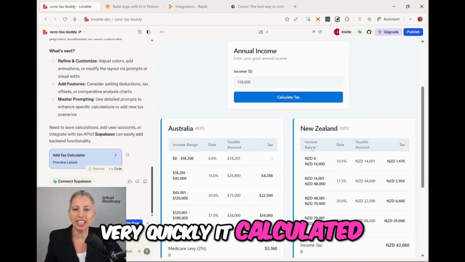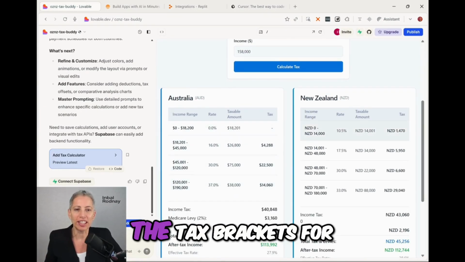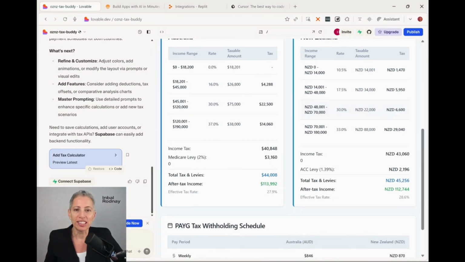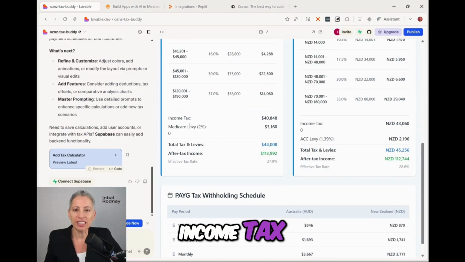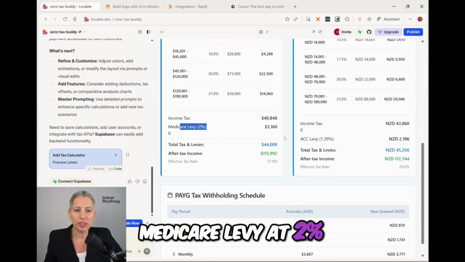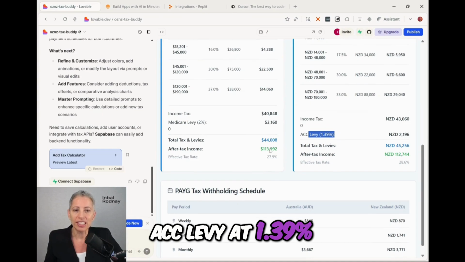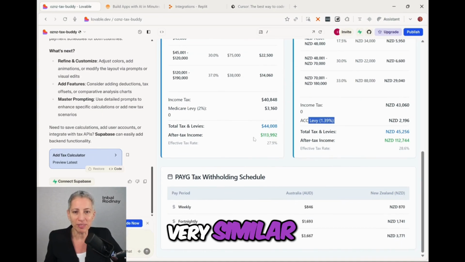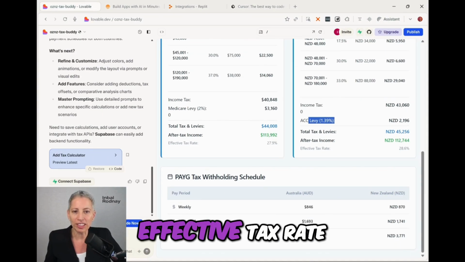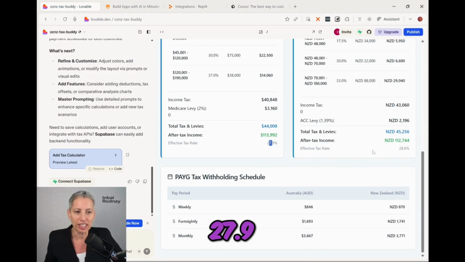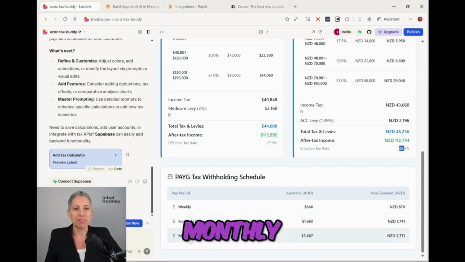Very quickly, it calculated the tax brackets for Australia, the tax brackets for New Zealand, income tax, Medicare levy at 2%, ACC levy at 1.39%. And the bottom line, very similar, very close. Effective tax rate, 27.9, 28.6. Weekly, fortnightly, monthly. Pretty good.